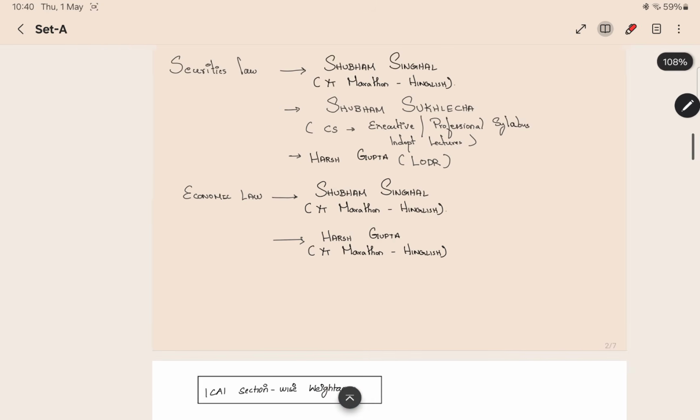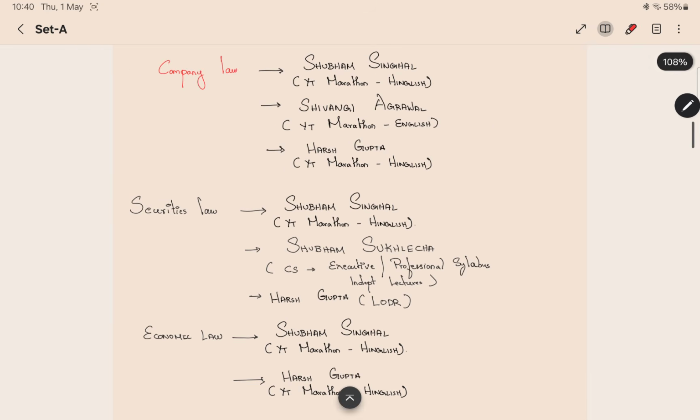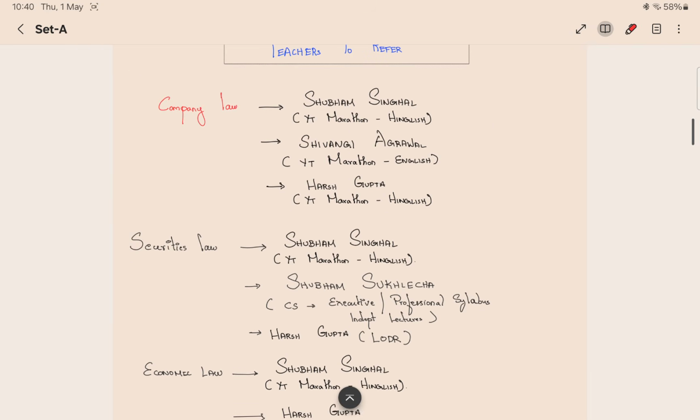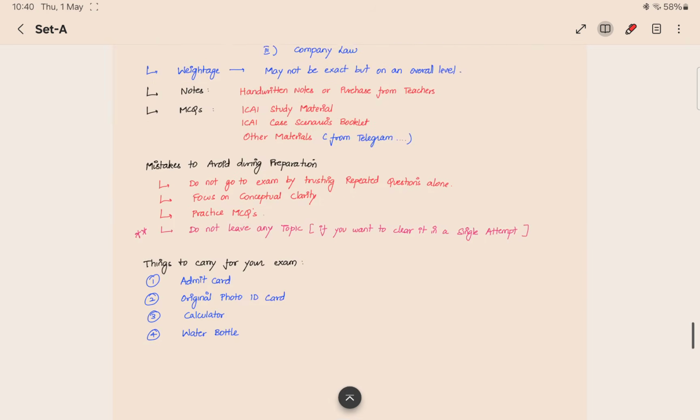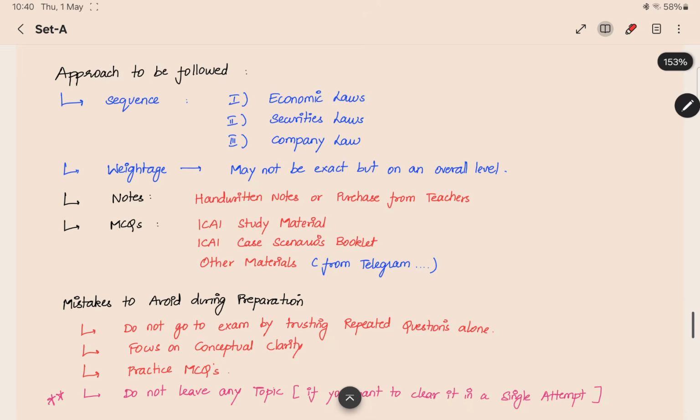And then, these are all the faculties for different subjects in company law, securities laws and economic laws. The next thing is notes and MCQs. Notes, you can make handwritten notes by watching these marathon videos, or you can purchase from those teachers on their respective websites also.